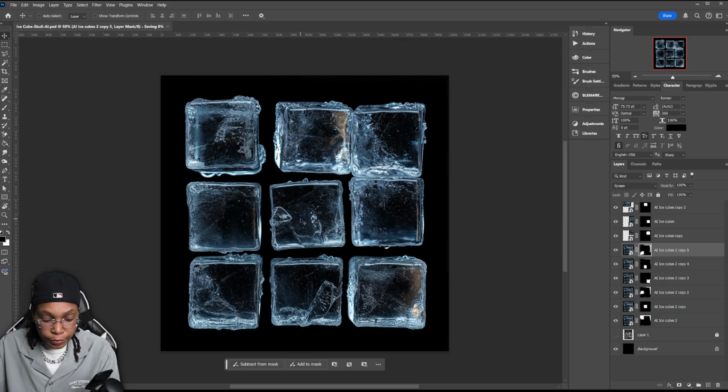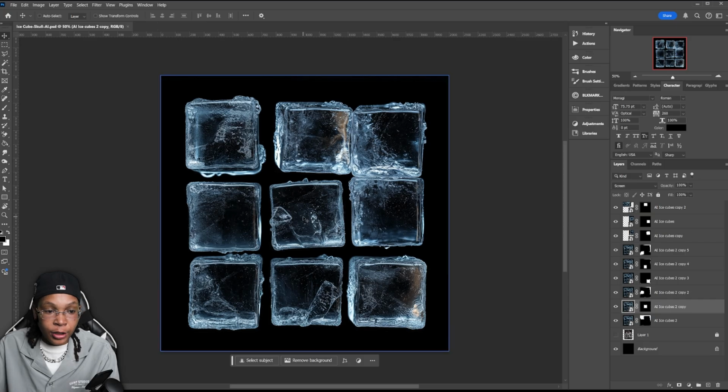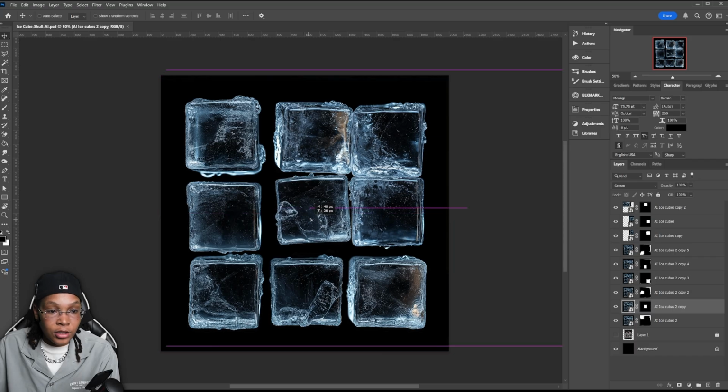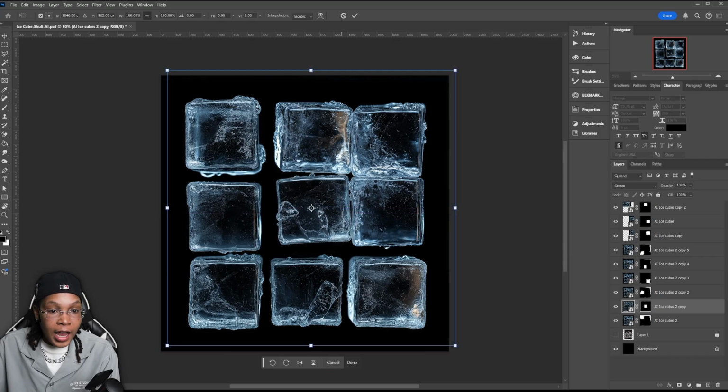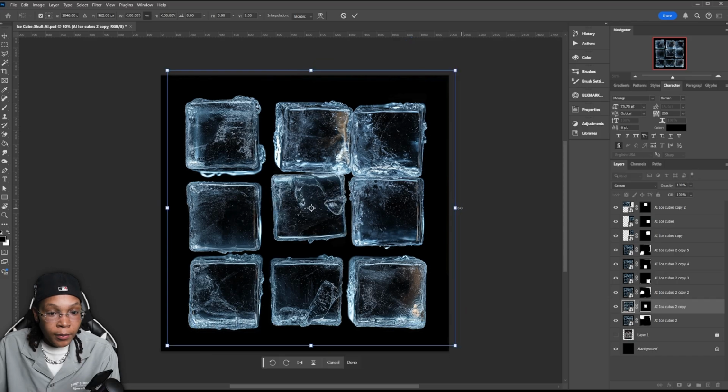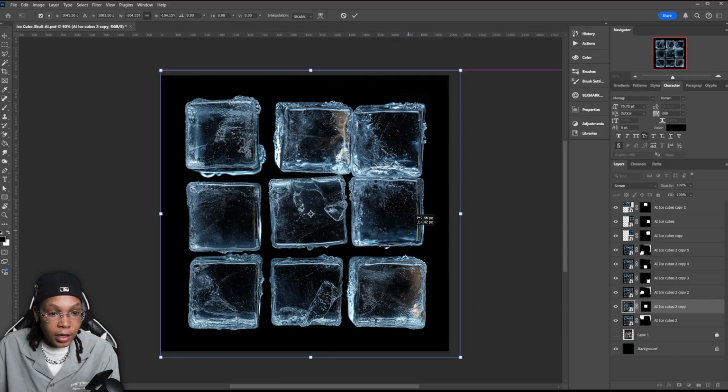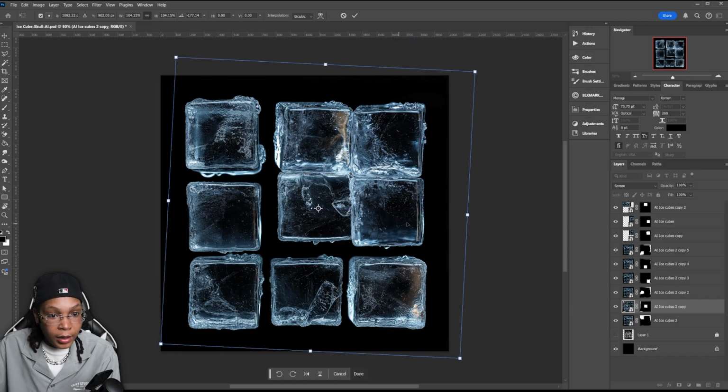So let's go ahead and just start control selecting each layer, and you can control and select each cube by going over it. And as you can see on the layers tab, as I move over and hover over the different cubes, they're being selected by which cube that they are. So let's go ahead and finish stacking these cubes up into its own right. And it don't have to stay how it is. You can move the cubes around. You know what I'm saying? Make some bigger, make some smaller. Try to get it to line up to where it would be at if it was stacked for real.